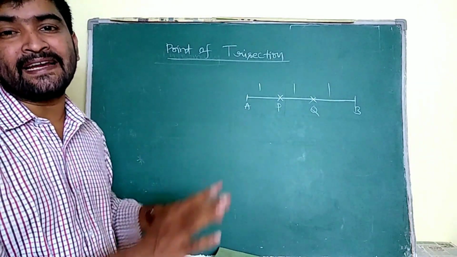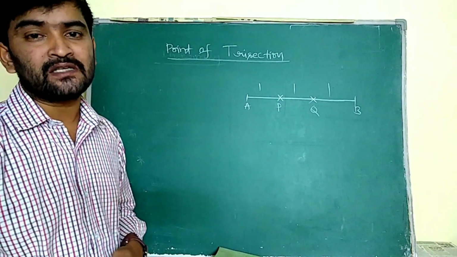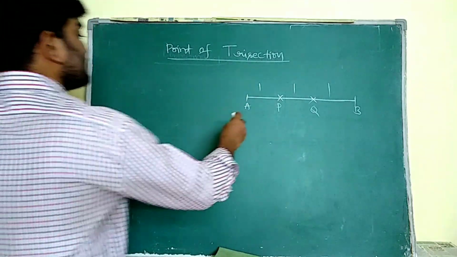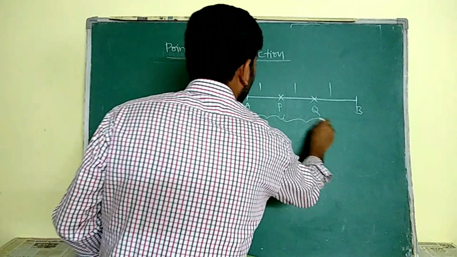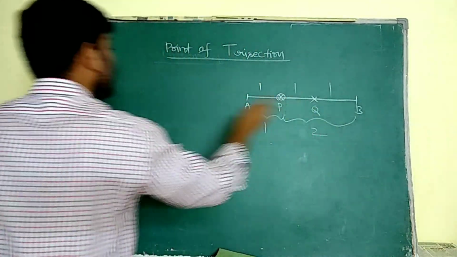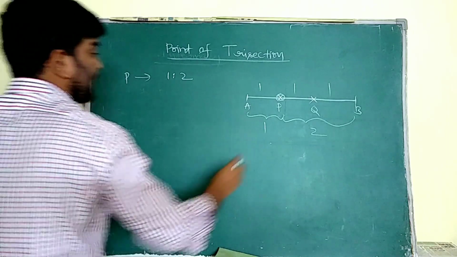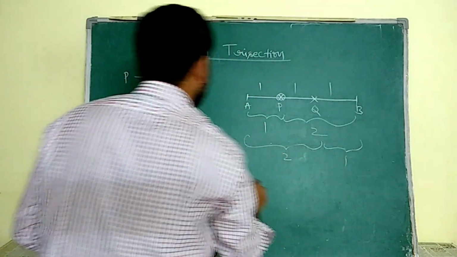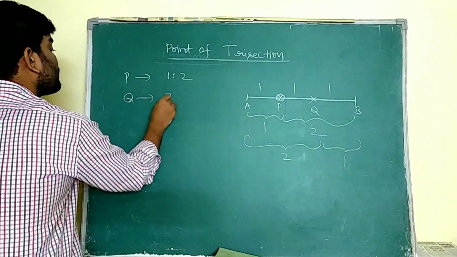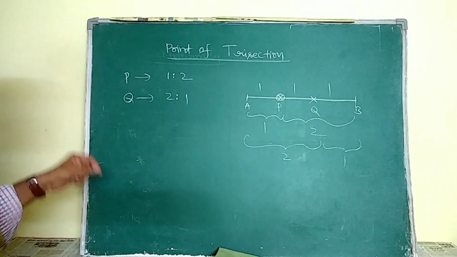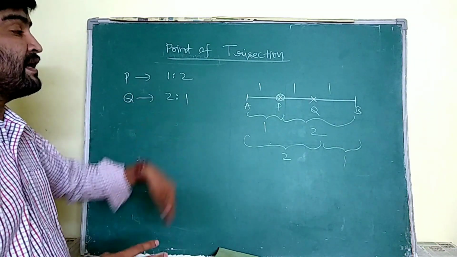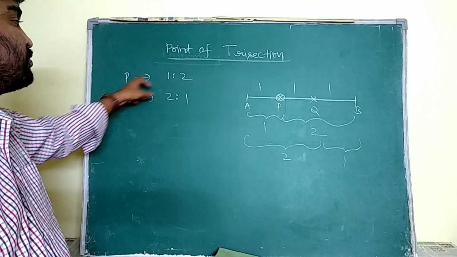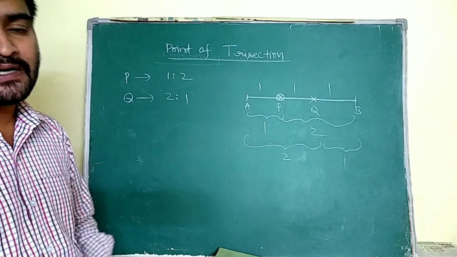To divide the given line into 3 equal parts, I have to find 2 points P and Q such that P divides AB, here it is 1 part, here it is 2 parts. That means P divides AB in 1:2 ratio. And Q divides AB here up to this 2 and this is 1 more. So Q divides AB in 2:1 ratio. That means the 2 points which divide the given line segment AB into 3 equal parts divide it in 1:2 ratio and 2:1 ratio.